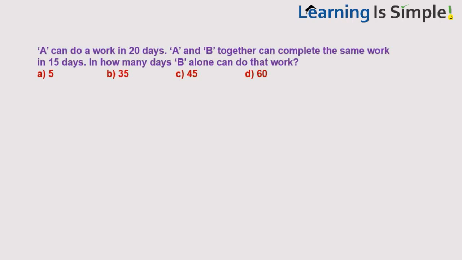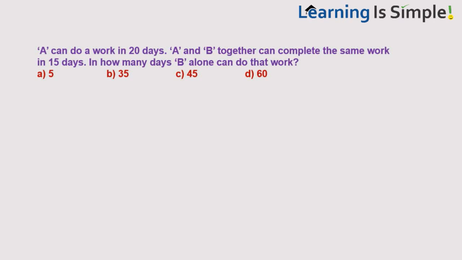A can do a work in 20 days. A and B together can complete the same work in 15 days. In how many days can B alone do that work? Same type of question. It is given A can do a work in 20 days, and A and B together can do that work in 15 days.